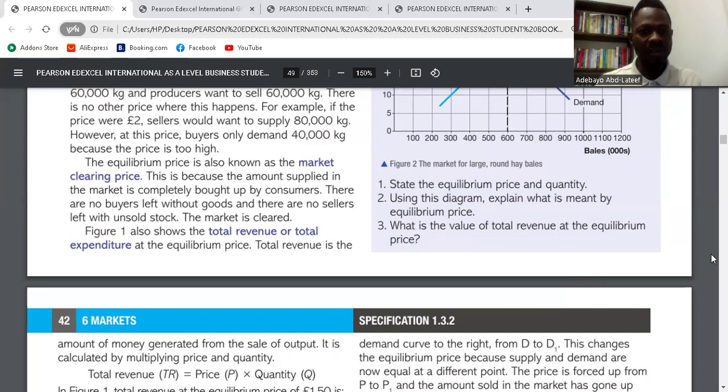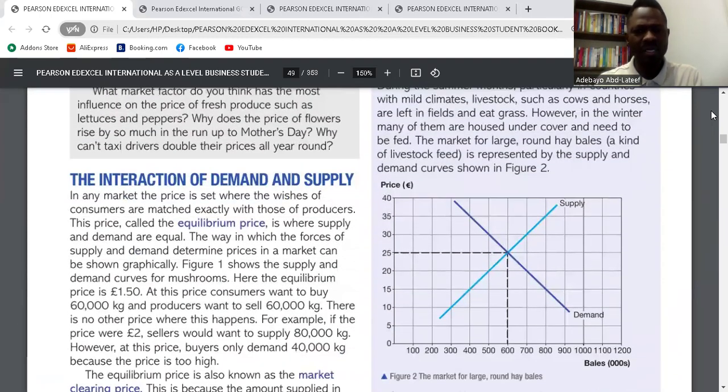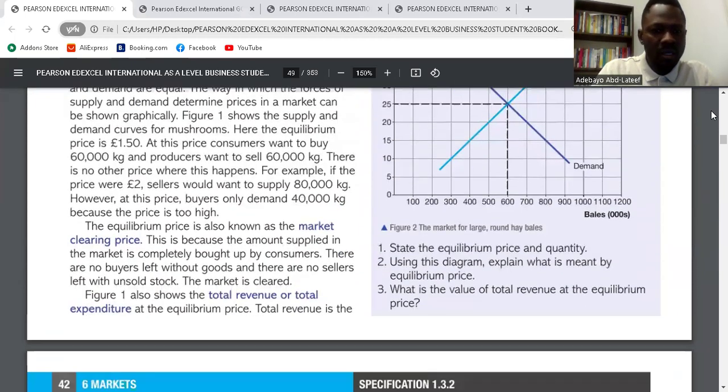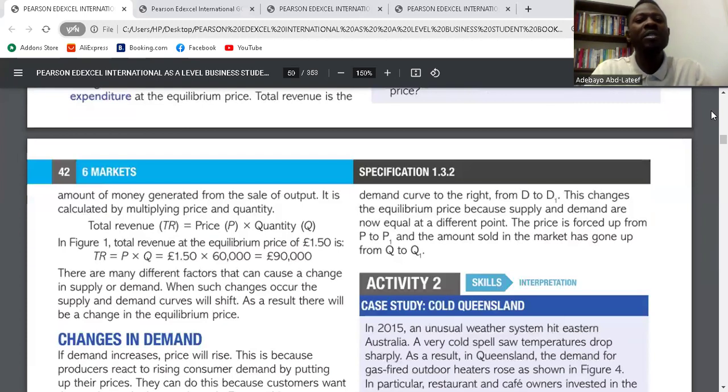So we have total revenue or total expenditure at equilibrium price. Based on this graph, it's a case study. For total revenue, they say total revenue is the amount of money generated from the sales of output. It is calculated by multiplying price and quantity. We call it total revenue because that's the value of the volume of product that is sold. The value of the volume of products sold. That is total revenue.